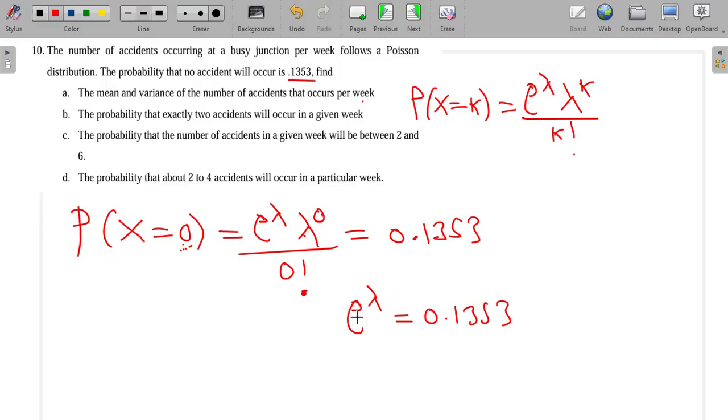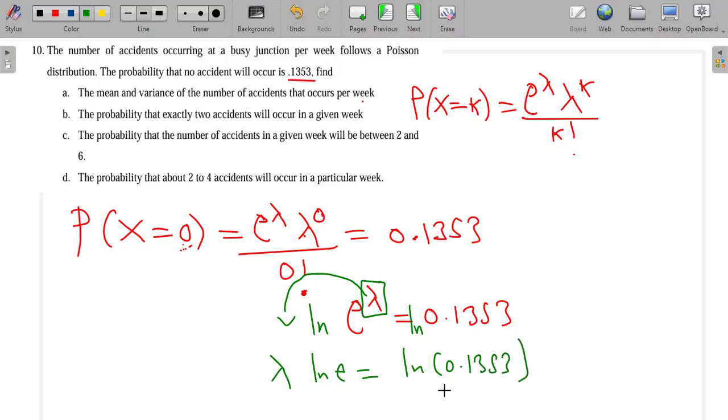So what can we do in order to find this lambda? We are going to introduce what we call the ln. We introduce ln on this side, and on this side too. When you introduce ln, it allows you to drop this power here. By the properties of logs, this power drops in front. So we're going to have lambda ln e is equal to ln 0.1353. But what is ln e? ln e is always equal to 1. You can try it on your calculator.